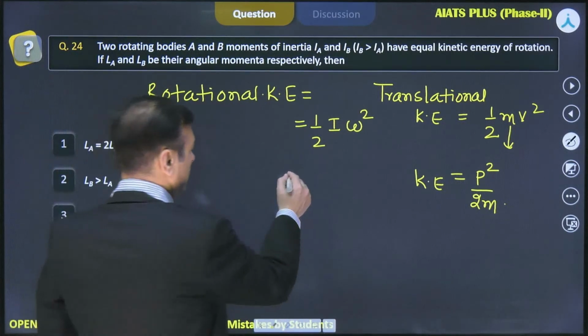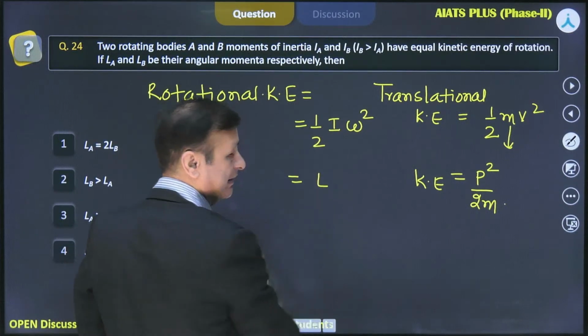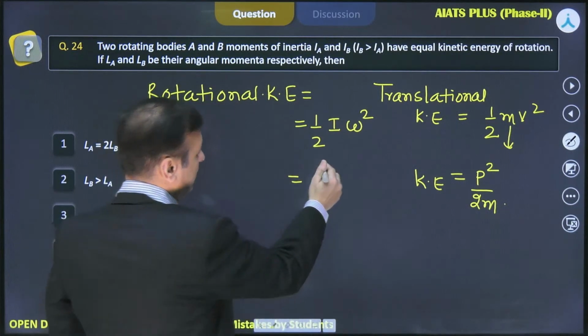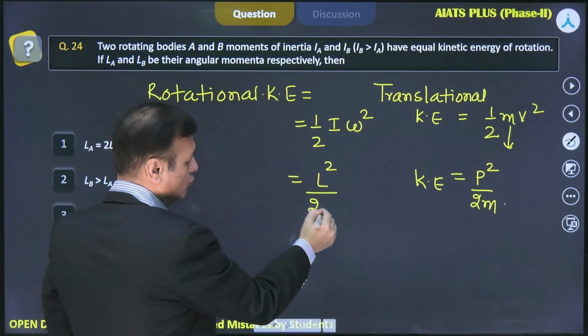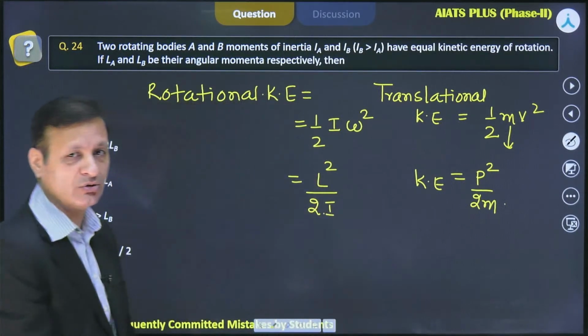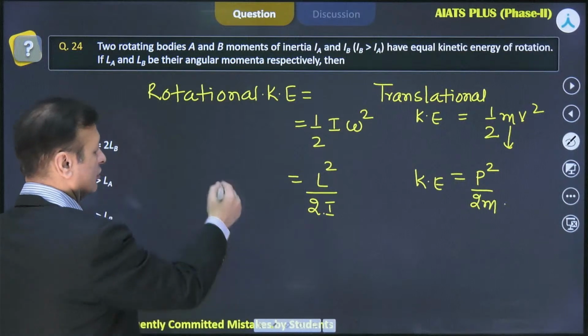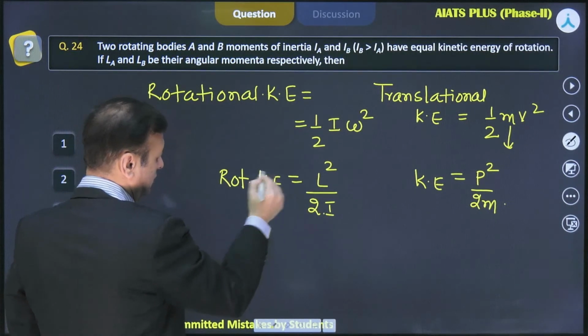So what is the rotational analog for this? That p is replaced by L, which is called angular momentum. So L square by 2m, where m is I in the rotational concept. So this is the concept of rotational kinetic energy.